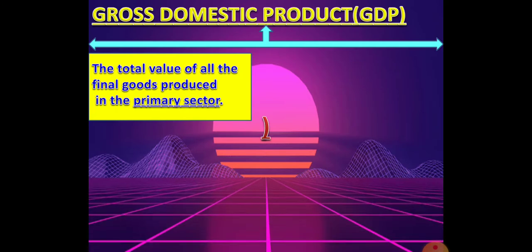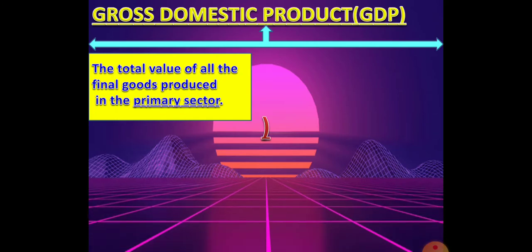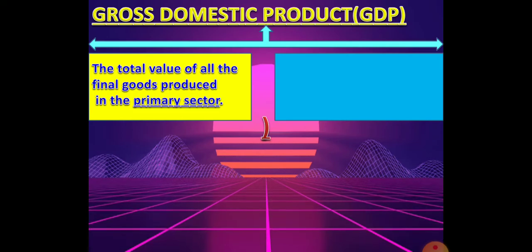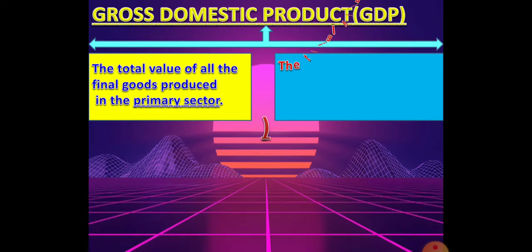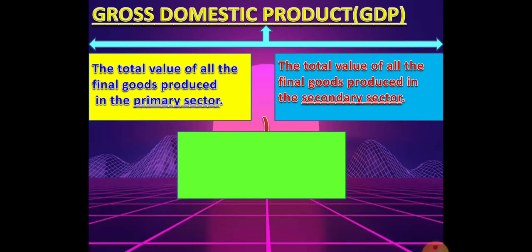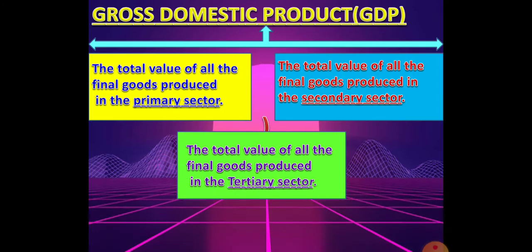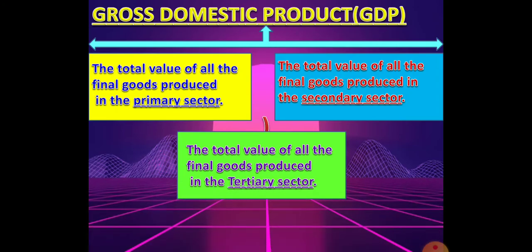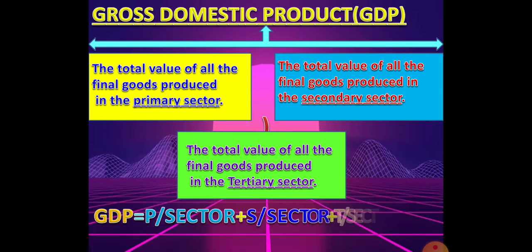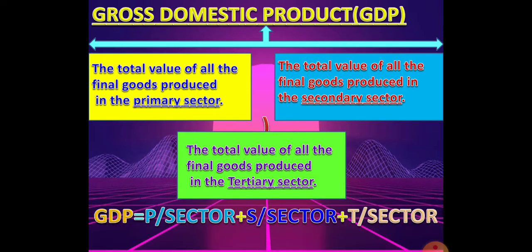Here in GDP we are going to take the value of only the final goods from the primary sector, the value of final goods from the secondary sector, and the total value of the final services from the service sector. These three sectors' values of the final products are going to be added. These three together we call the GDP or the national income.